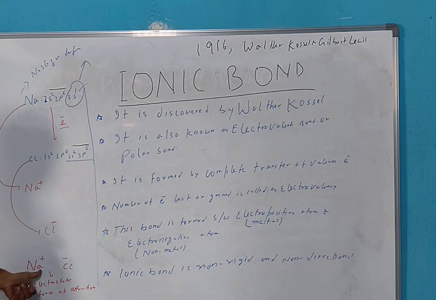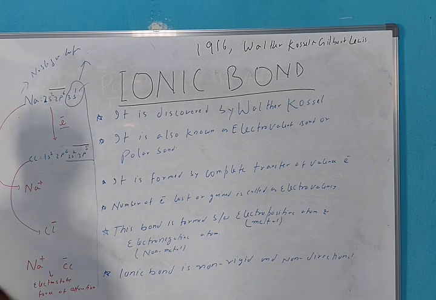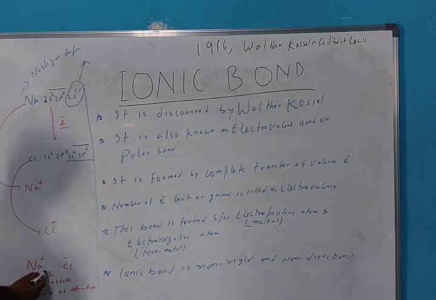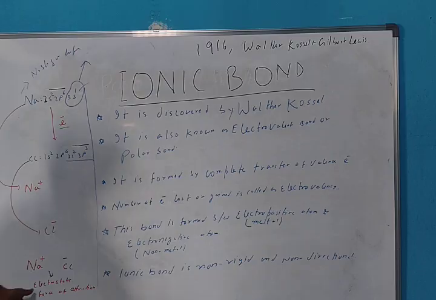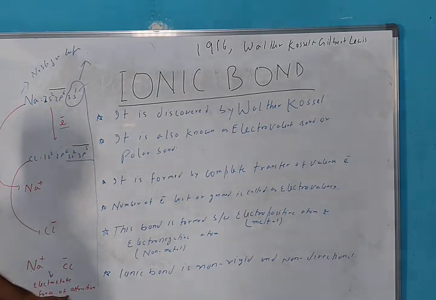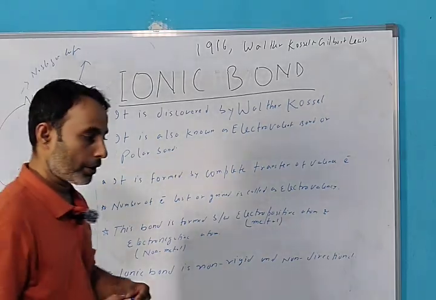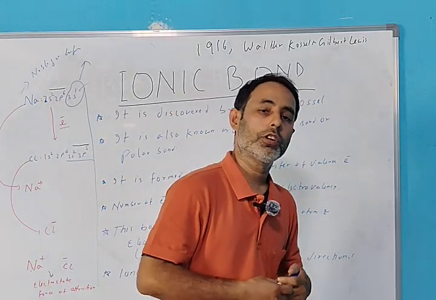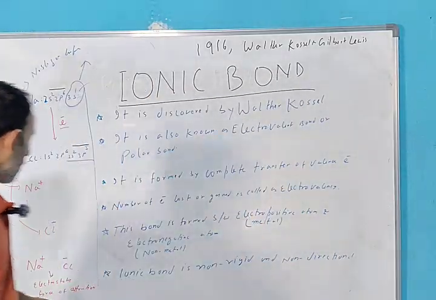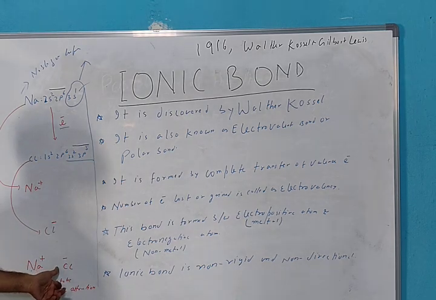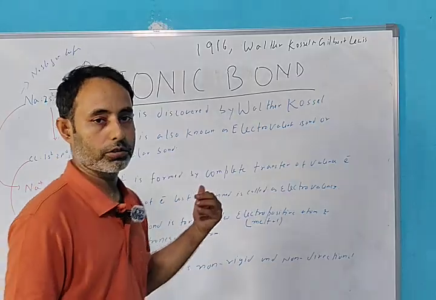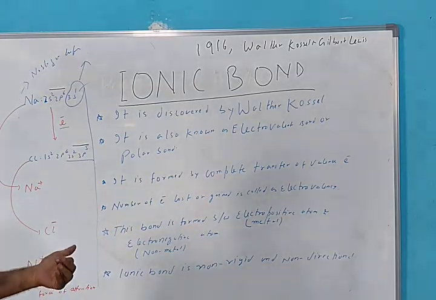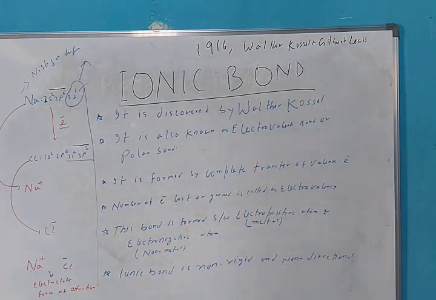Sodium will become Na+ and Cl will become Cl-. This is the cation and this is the anion. The force holding these two together is the electrostatic force of attraction. Okay, so ionic bond is simply an electrostatic force of attraction between oppositely charged ions formed by complete transfer of valence electrons. Okay, please note it down so I can move further.